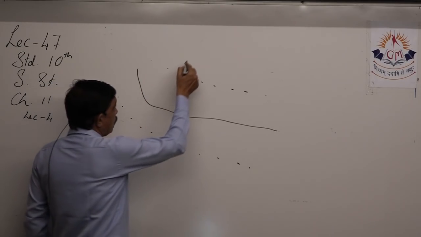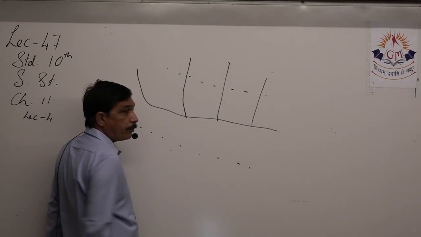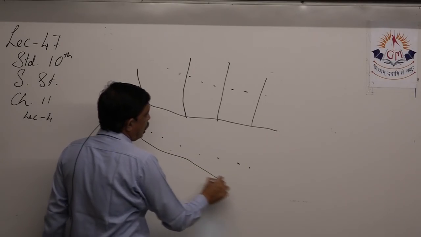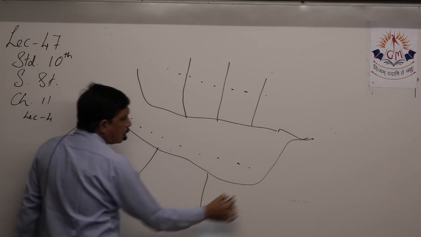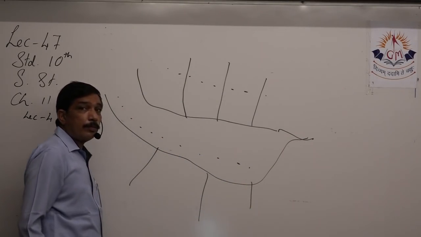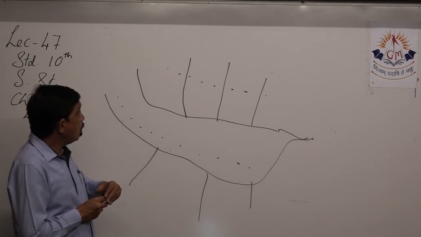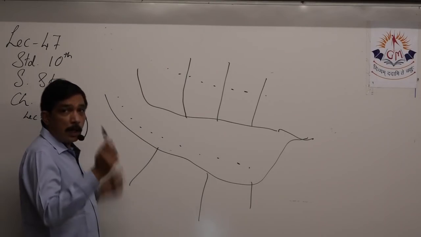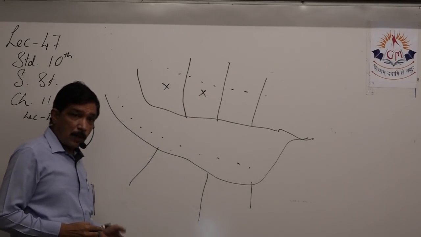Lots of other tributaries keep on dumping their water in this main river. Now when rain comes, rain also happens in these areas. I'm putting a cross in these areas. Rain also happens in this area.